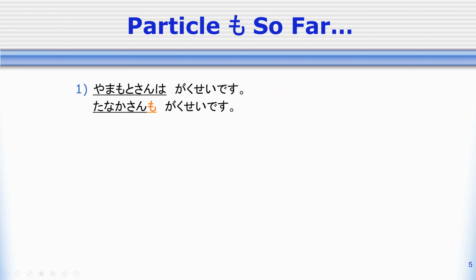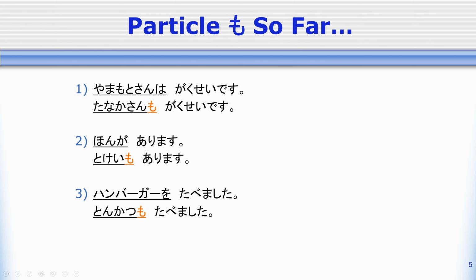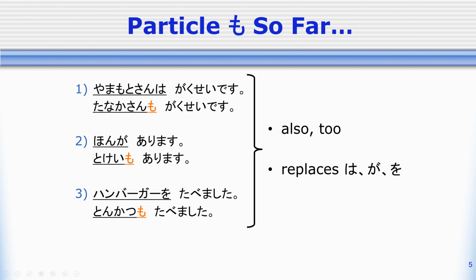So, I can use the particle mo in any one of these situations. Yamamoto-san wa gakusei desu. Tanaka-san mo gakusei desu. 本があります。時計もあります。ハンバーガーを食べました。とんかつも食べました。So, mo meaning also or too can replace any of the particles wa, ga, or o to mean also.